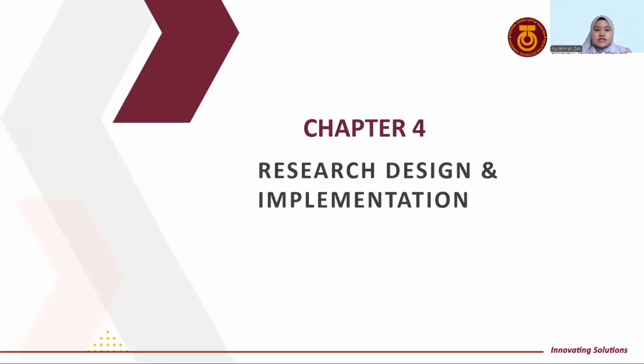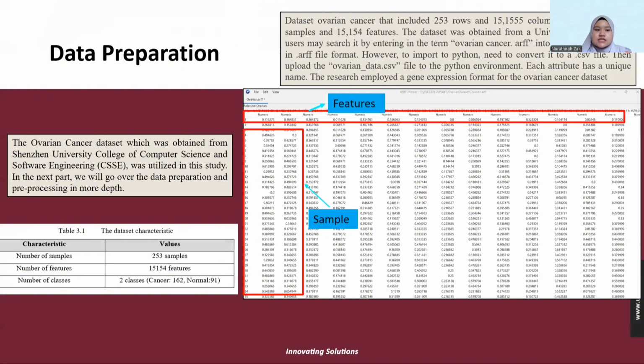Okay, so chapter 4 is research design and implementation. This is the ovarian cancer dataset we obtained from the university and utilized in the study. The dataset has 253 samples and 15,155 features, and the number of classes is separated into two, which is binary: cancer and non-cancer.